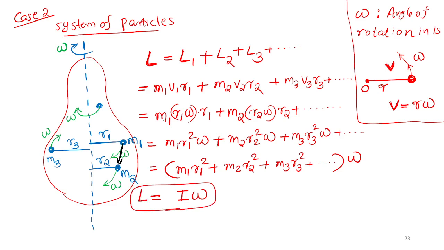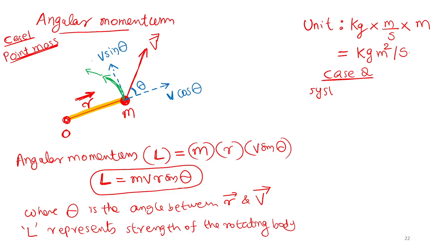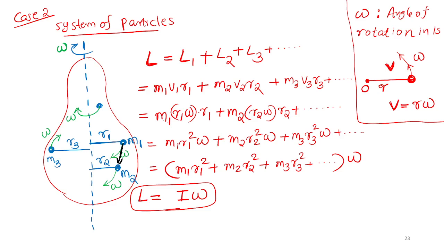Please memorize. Case 2 is for a system of particles. So there are two cases. For point masses, angular momentum is mvr sin theta. For a system of particles rotating at an angular speed omega, the strength of rotation is given by angular momentum L equal to I omega. I is the moment of inertia, omega is the angular speed. All of you please write down.